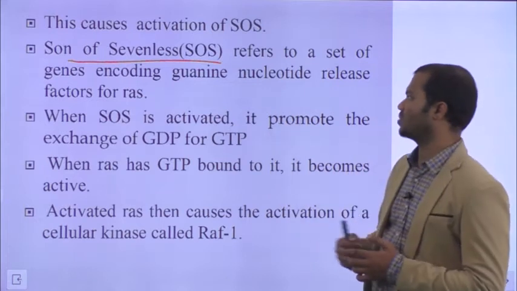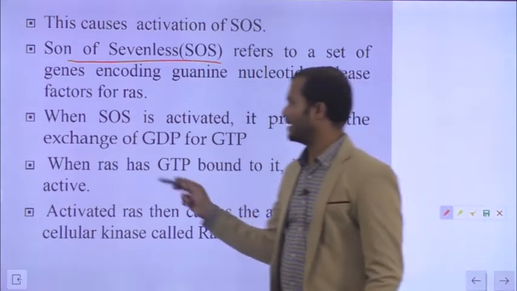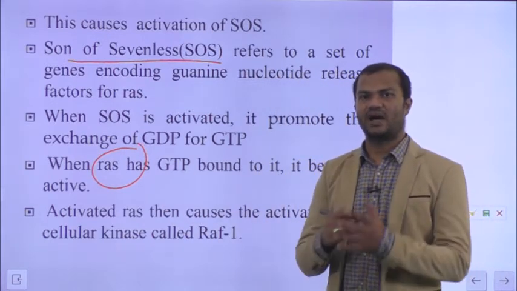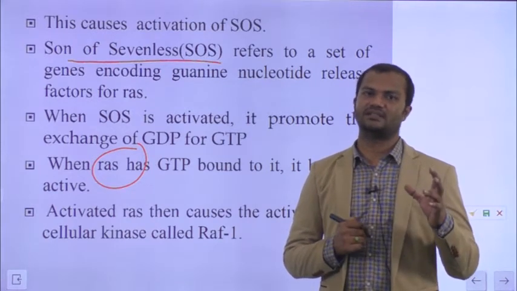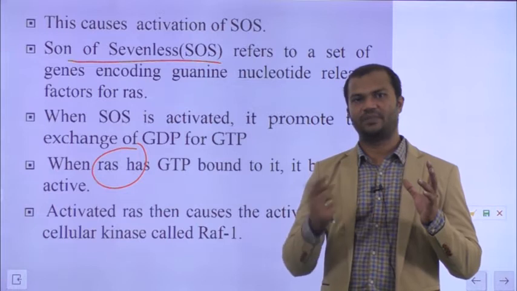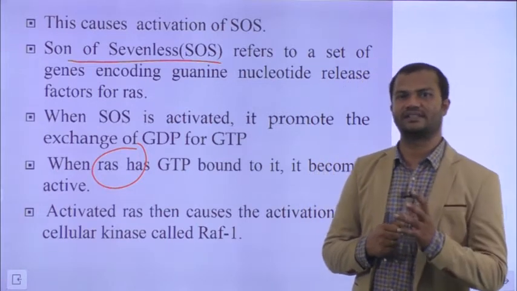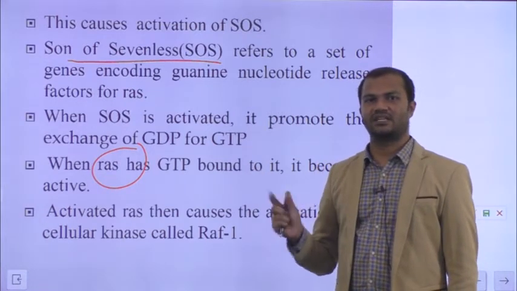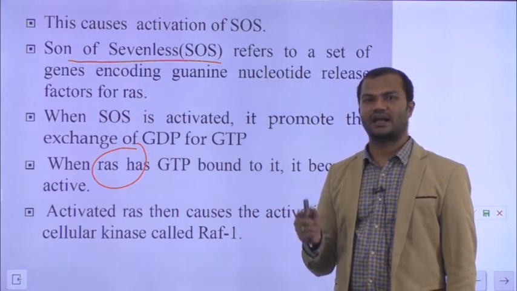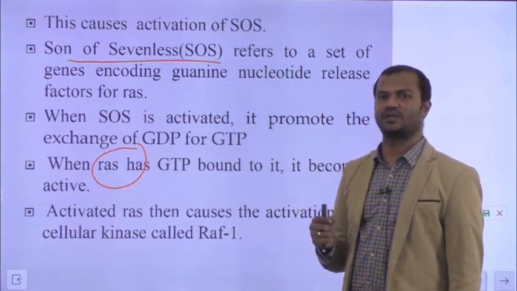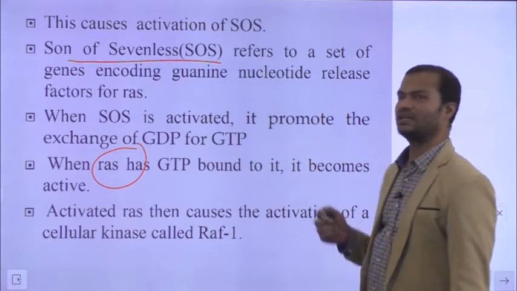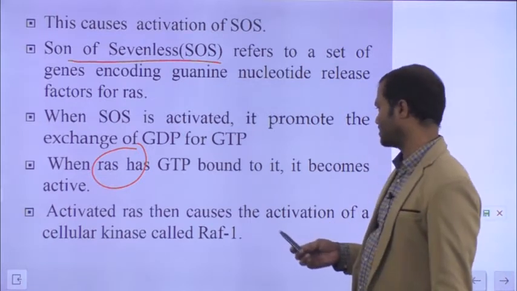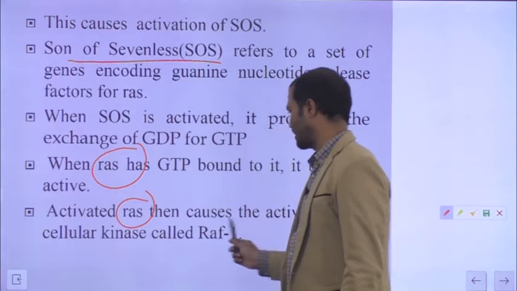This particular SOS molecule goes and interacts with RAS. RAS is a guanine nucleotide binding protein, a molecular switch. When RAS has GDP, it is inactive. When GDP is exchanged with GTP, RAS-GTP is the active molecule. So SOS, son of sevenless protein, helps in exchanging RAS-GDP for RAS-GTP. That is how the RAS molecule becomes activated, and further RAS can go and activate other proteins. Once RAS has GTP, it will activate another protein called RAF.